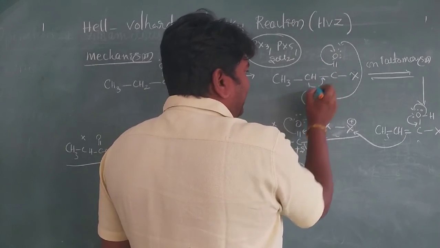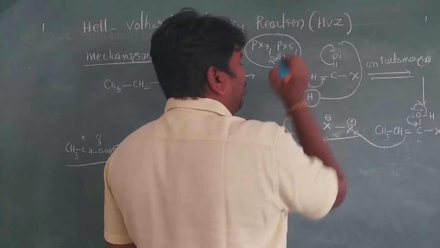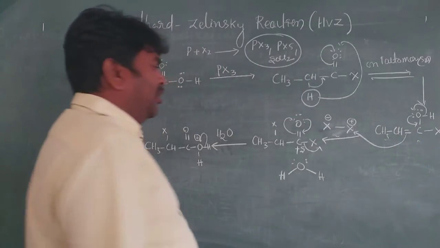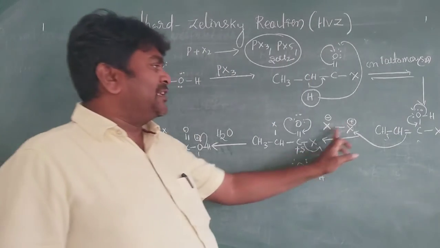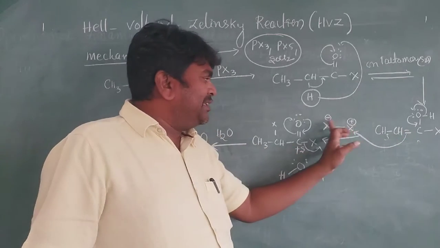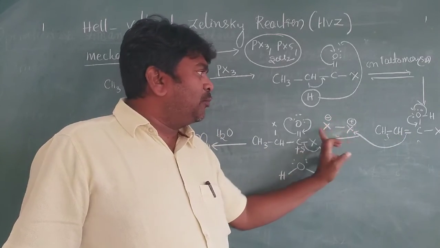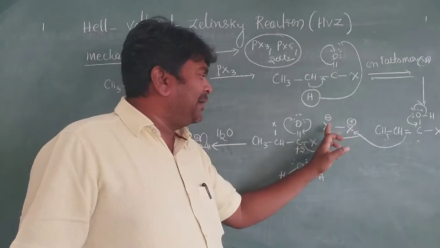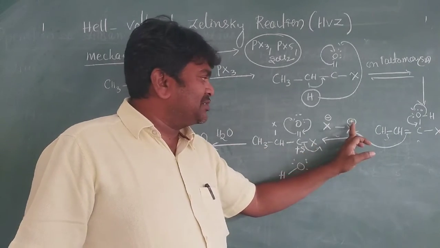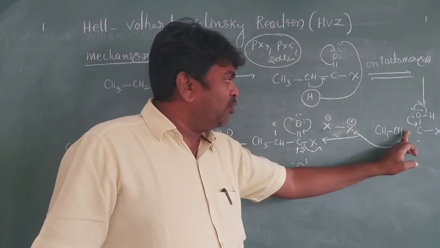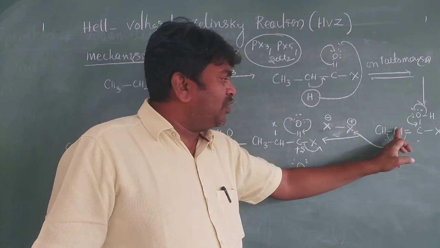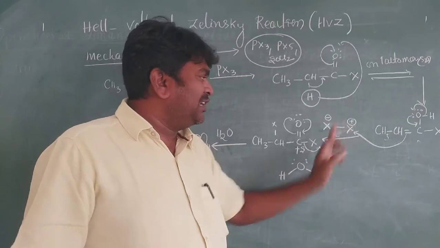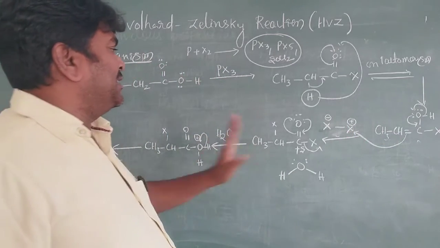Okay, this bond is shifting. It is H plus attacking here only. On tautomerism you will get this compound. Next one, in presence of X2. Actually this is non-polar. In presence of pi electrons, two poles are developed, a minus charge and a plus charge. This is attacking here only. These two electrons are involved in the bond formation in between carbon and halogen. Next one, this compound is formed.